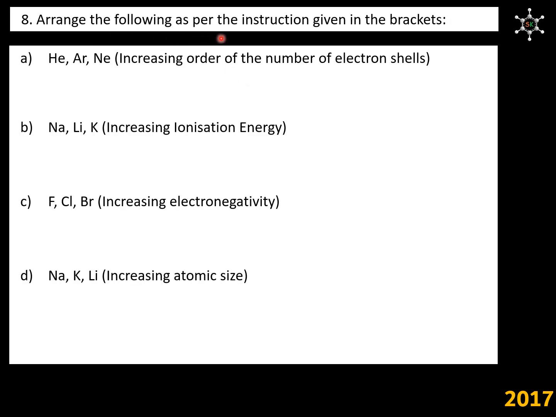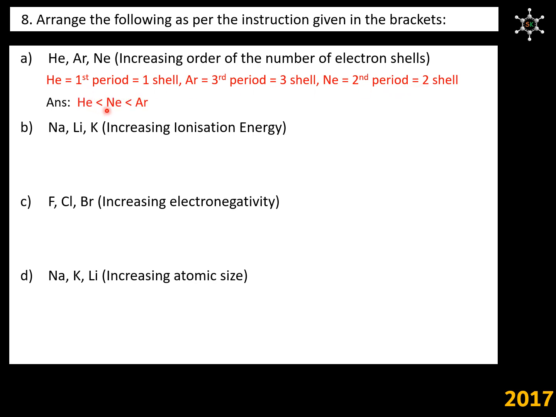Arrange the following as per the instruction given in the brackets. We need to arrange these three elements in the increasing order of number of electron shells. These three elements belong to group 18. Helium belongs to first period. We know that period number itself is the number of shells present in that element. So helium atom has one shell in it. Argon belongs to third period, so 3 shells. Neon belongs to second period, so 2 shells. Order is helium less than neon less than argon.